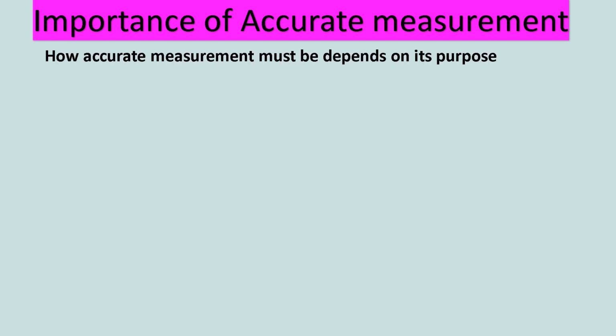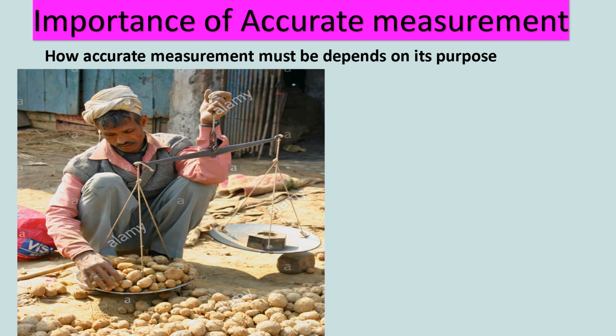Importance of accurate measurement: how accurate a measurement needs to be depends on its purpose. For example, if I tell you to bring 5 kg potatoes, then you may bring a few grams more or a few less. When you bring a little bit more or less, there is no loss to the vegetable vendor and no profit or loss for you either. So neither is at profit or loss by merely bringing a few grams more or less.